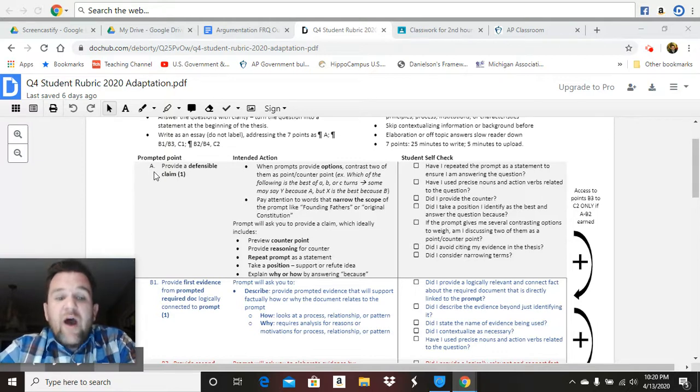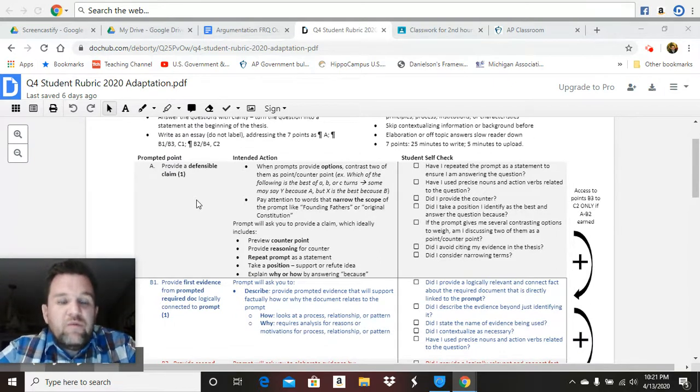Okay, so without part A, without getting this defensible claim with reasoning, remember you have to provide reasoning. So it has to provide a defensible claim, and it also has to provide a line of reasoning. Without getting this part, the most points you can get on this FRQ is 2 out of 7. And I know y'all are striving for more than 2 out of 7. So getting this point is essential to scoring well on the AP test on this question, right?